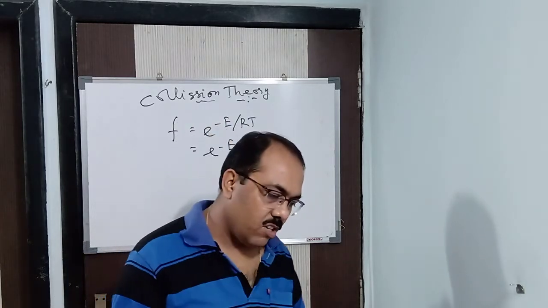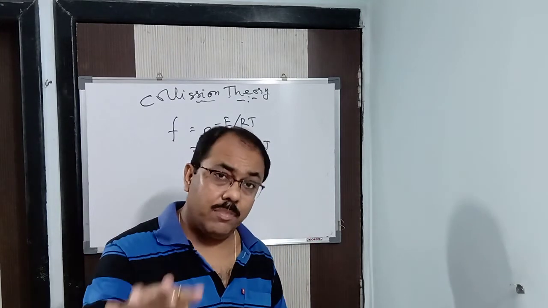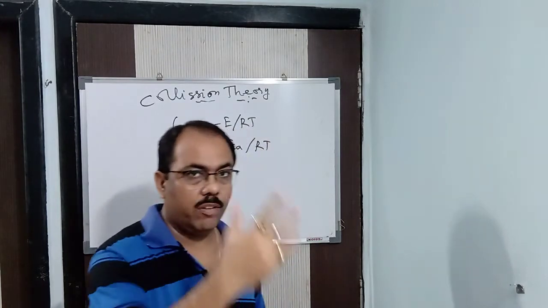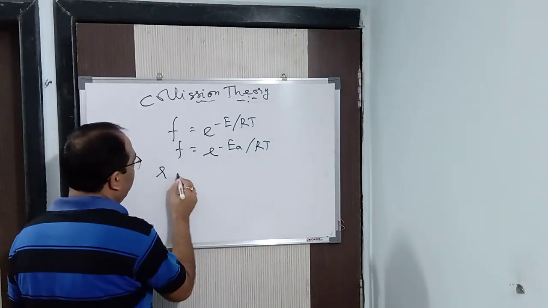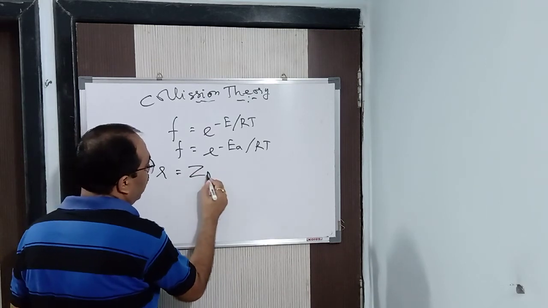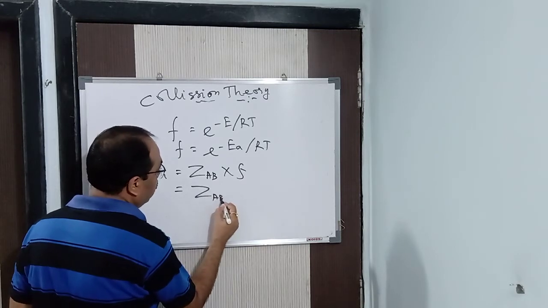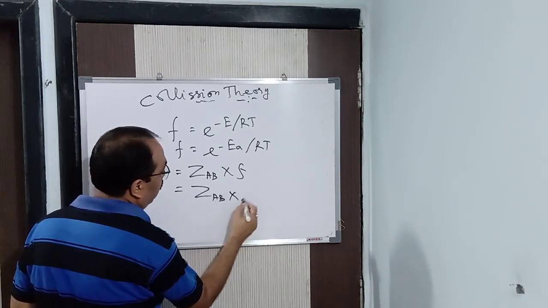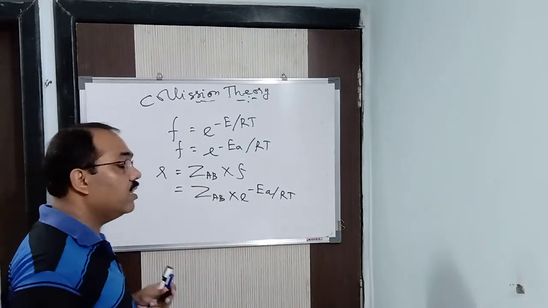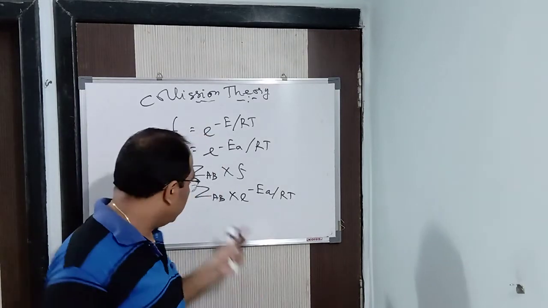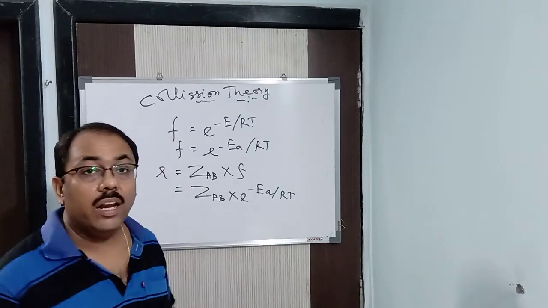Now there is a certain fraction of molecules having energy more than this E at a particular temperature T, and they will only collide and give rise to product. We have read it in the kinetic theory of gases. So we have got F is equal to this. Now I said R is equal to Z_AB into F. Now instead of F, I can put this value, into e to the power minus E_A by RT. So Z stands for the collision frequency. Now you can see the collision factor came. If you multiply, you will be getting the rate of the reaction.